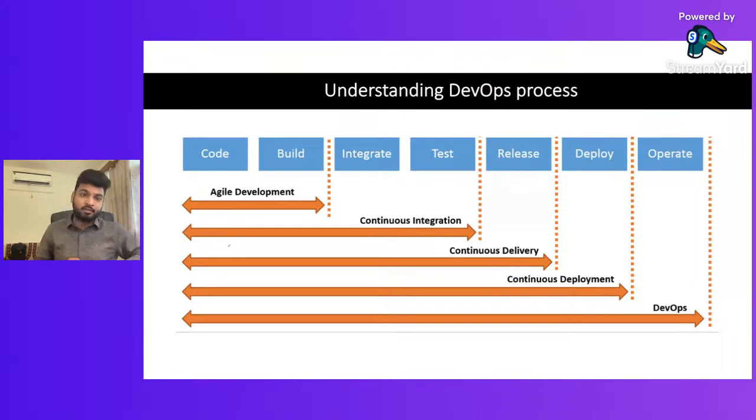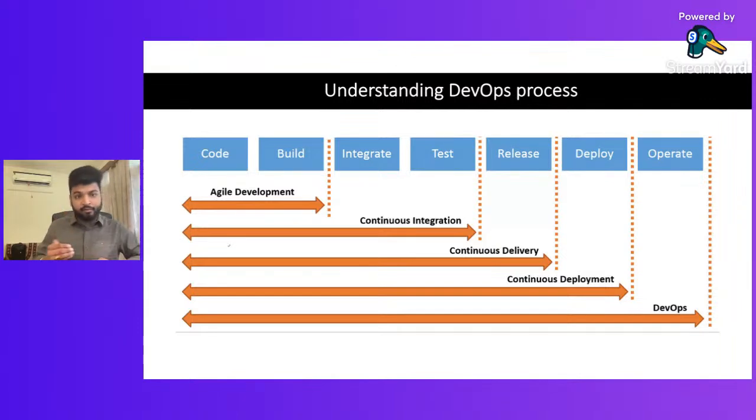The name you can choose according to you. Agile development is where we divide our product into different sprints, take time, and complete every feature in different sprints. That is what agile development is.